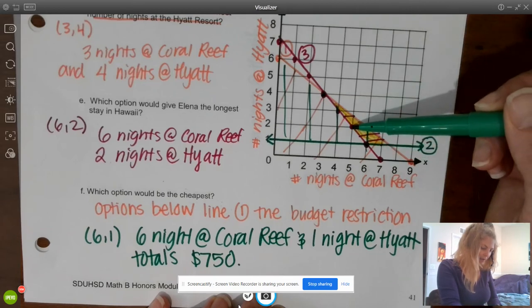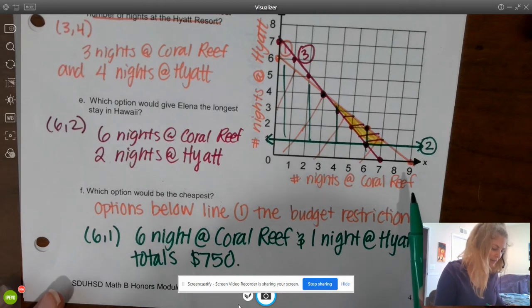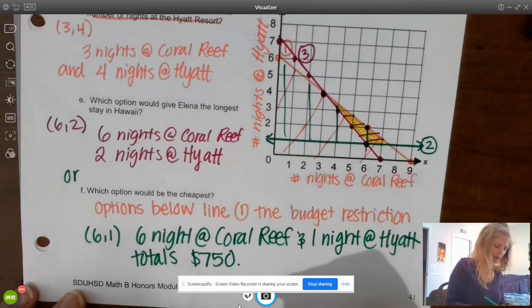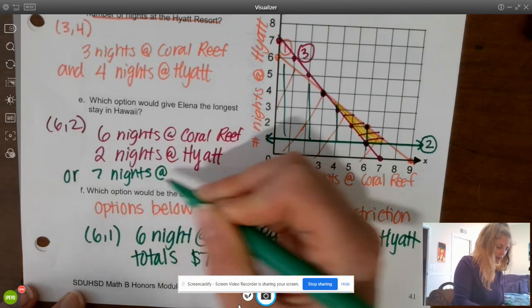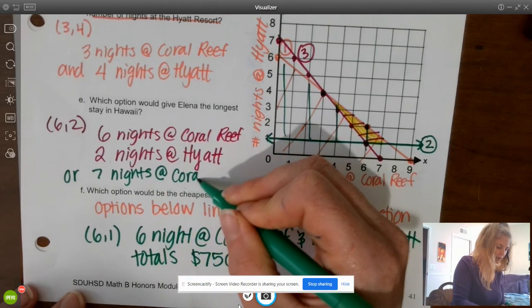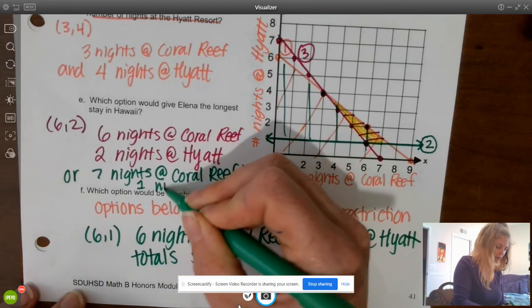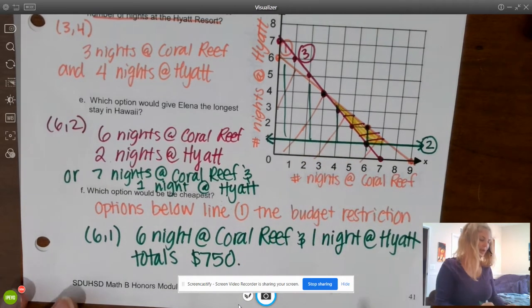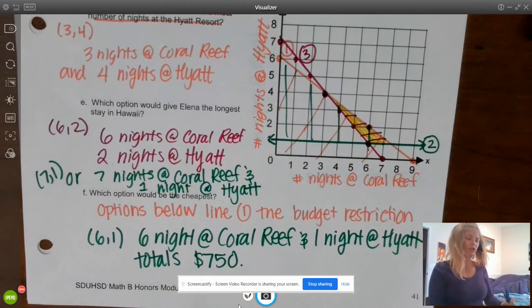Here is 5, 2, and that gets me 7. So I guess we could do 6 nights at the Coral Reef, 2 nights at the Hyatt, or 7 nights at the Coral Reef and 1 night at the Hyatt. They're both going to get me 8 days. So 7, 1. And it says which option would be the cheapest.